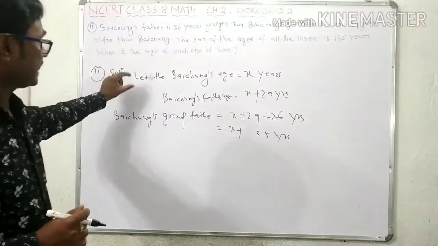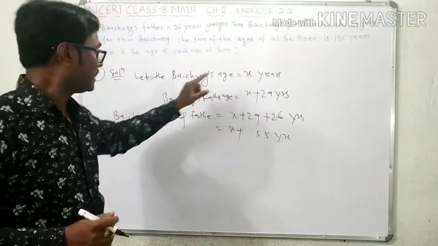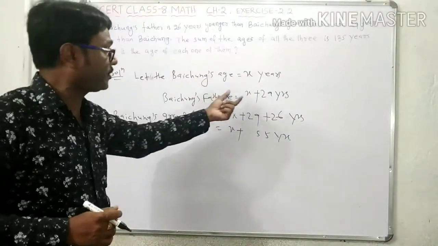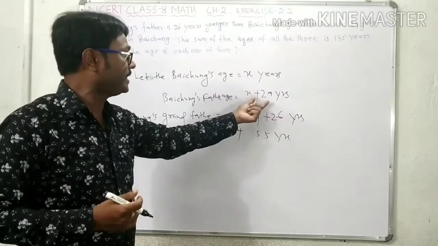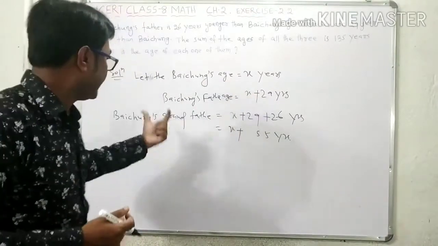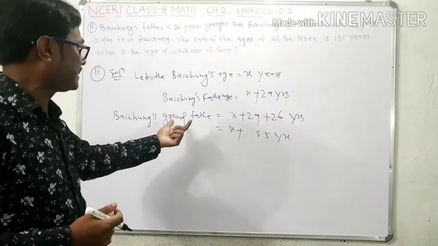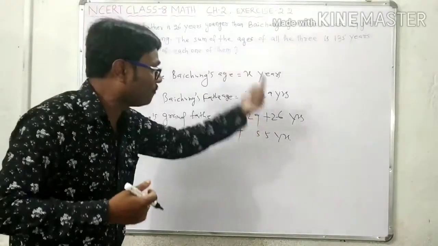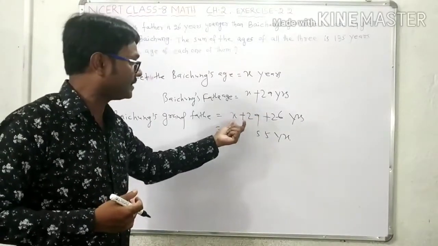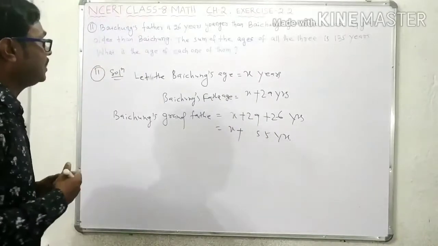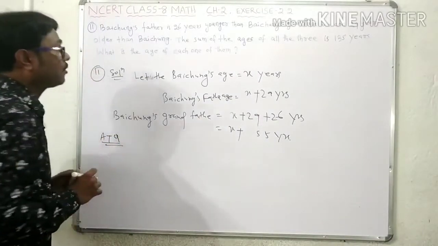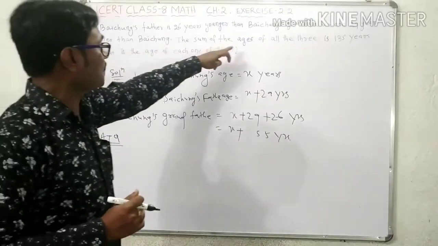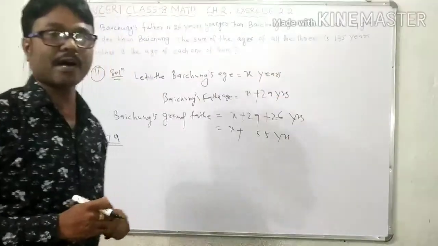That means let Baichung's age be x years. Then Baichung's father's age will be 29 years more than Baichung, so we have added 29: x plus 29. Again, Baichung's grandfather is 26 years more than Baichung's father, so we have added 26. Then according to the question, the sum of the ages of all the three is 135.